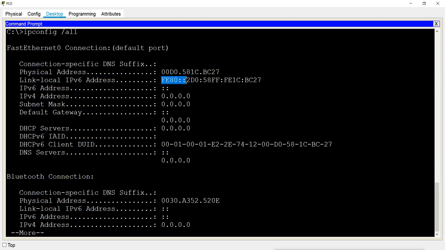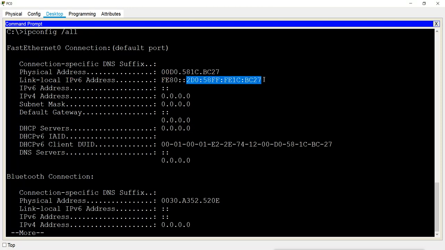That means this is the first 64 bits, and the first 64 bits is FE80 double colon, and it will always be this. It is the fixed one, and that means it is the link local address. Now the rest of the 64 bits is the combination of the MAC address and the 16-bit constant value. So if you see here, this is the MAC address and this is the IPv6 link local address.